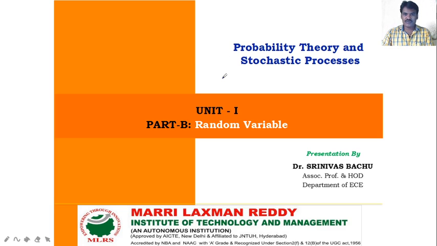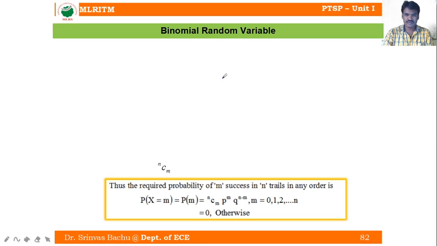Today we are going to discuss standard random variables, density and distribution functions: the binomial, Poisson, and uniform distribution and density functions. First, we will discuss the binomial random variable.